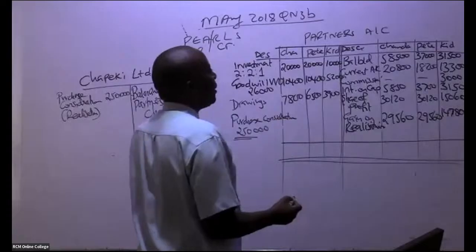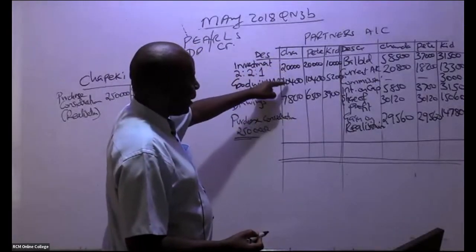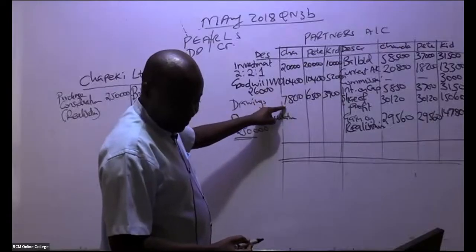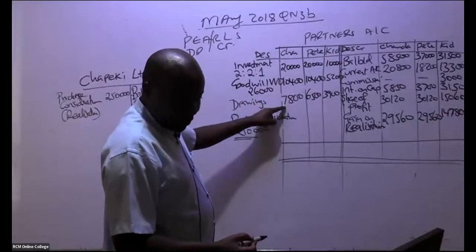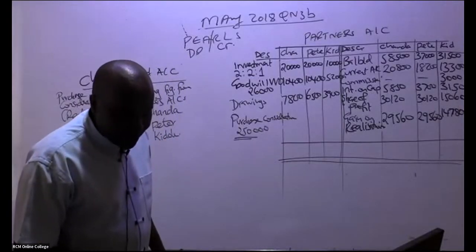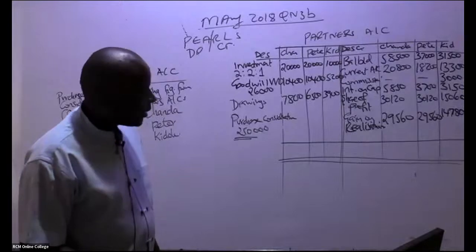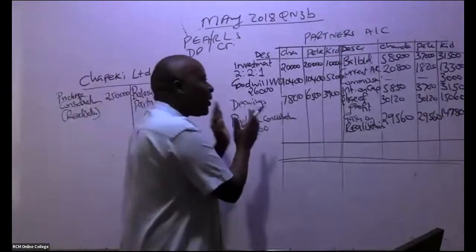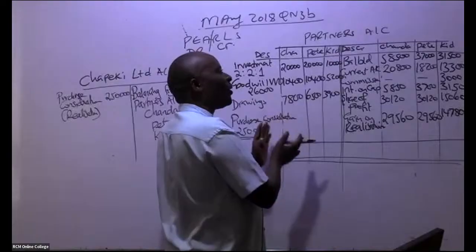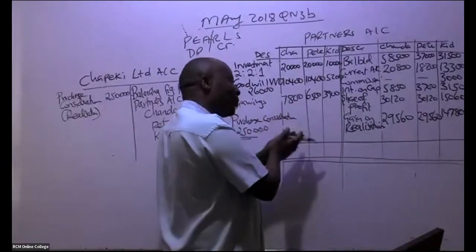So let's start with Chanda. Are you able to add here for us 20 plus 10,400 plus 7,800? Already Sharon has given us figures. Remember purchase consideration: if you want to know whether you are wrong, for partnership accounts, purchase consideration must always come to the debit side.